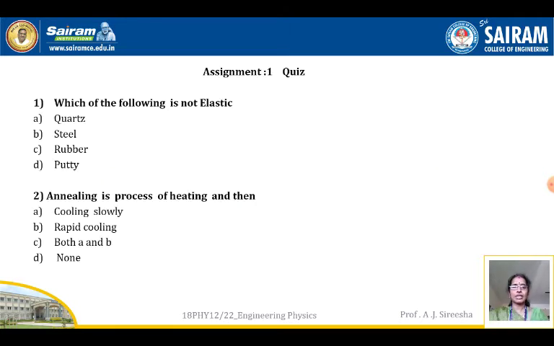It is like a quiz, you can say, or multiple choice questions. A small activity after the end of the session. Which of the following is not elastic? Quartz, steel, rubber and putty. Which of the following is not elastic? Quartz, steel is elastic than rubber. Rubber is also elastic but lesser elastic than steel.